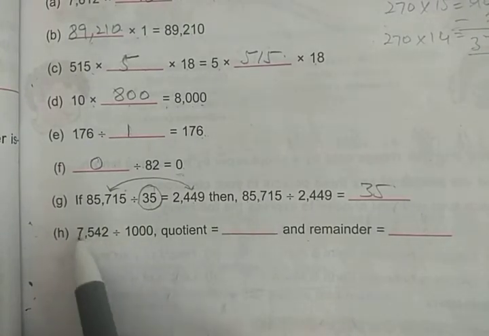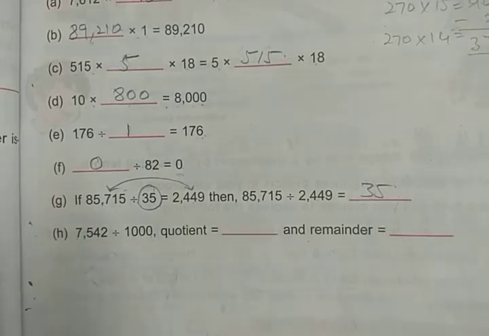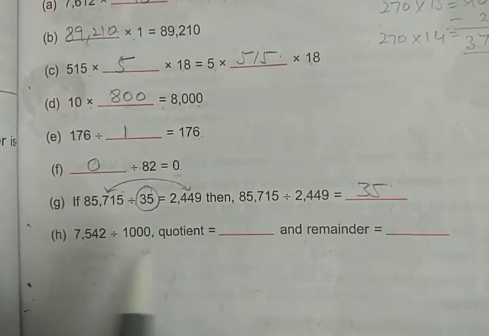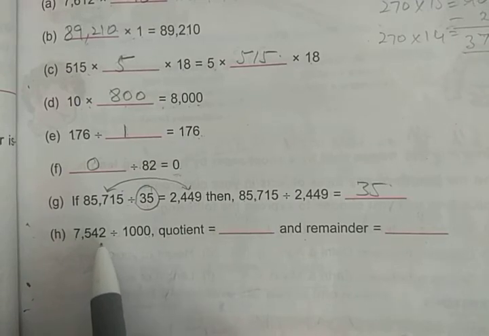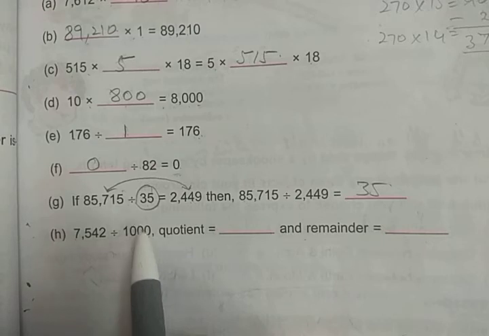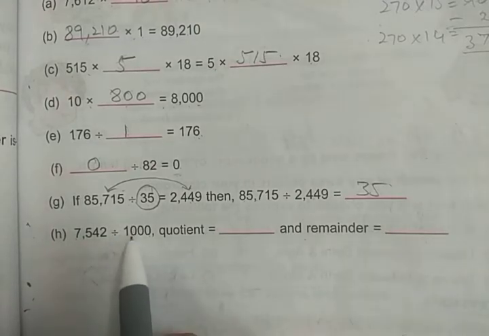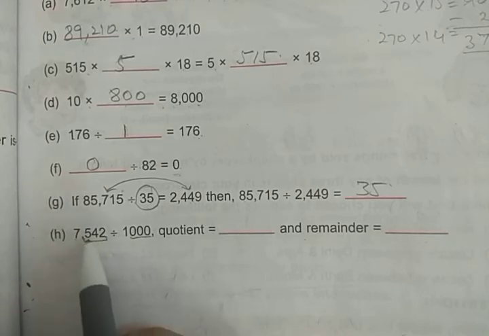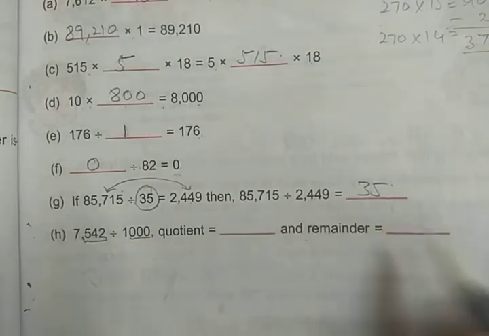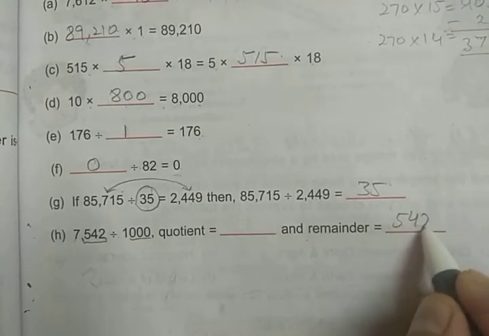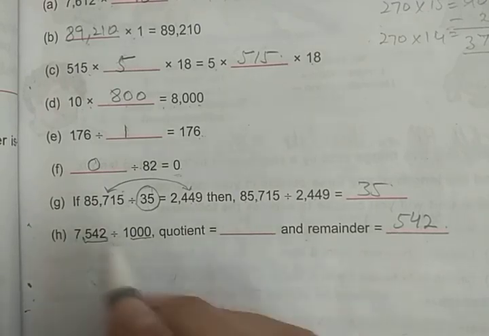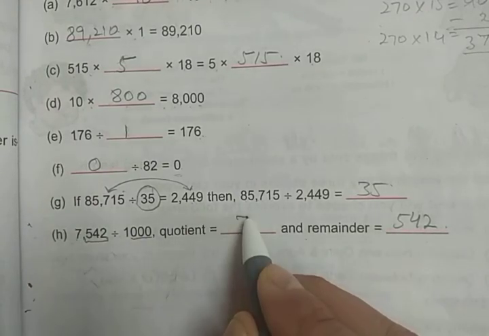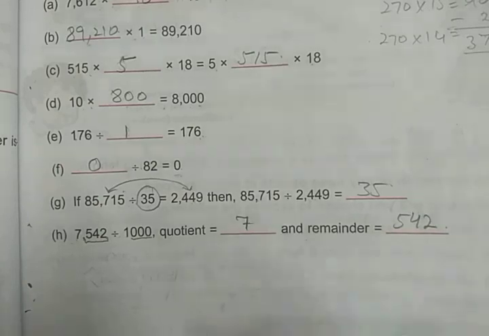Now 7542 divided by 1000. This is the oral question that we have also done. When we divide by 10, 100 or 1000, what will be the answer? As many zeros as there are, we remove that many digits from the right side, and that is our remainder, that is 542 is our remainder, and the quotient is the digits that are left. So 7 is the quotient.